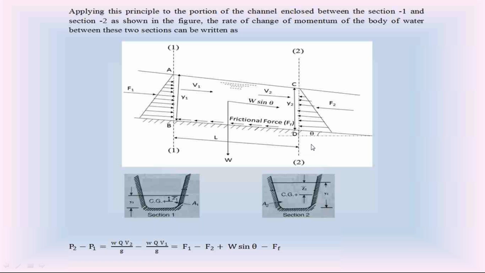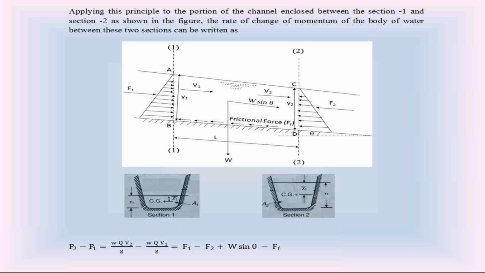Just now I explained at section 1, the rate of linear momentum of water flow is P1, that is equal to W, unit weight of water, into discharge Q into velocity V1 divided by Z. At section 2, the rate of linear momentum of water flow is P2.